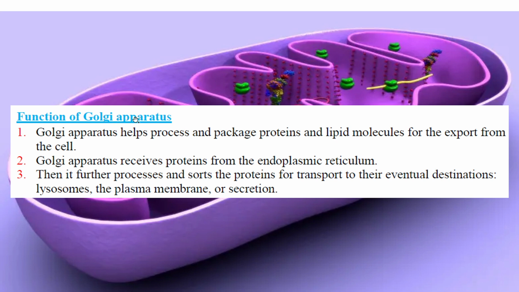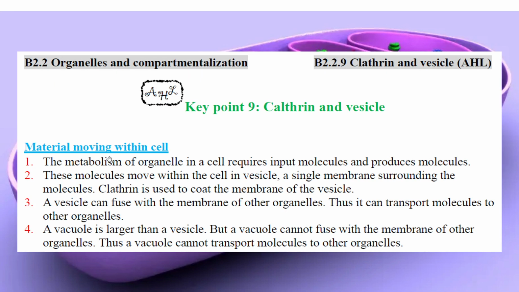The proteins produced by the bound ribosomes have to be further processed and packaged to be used outside the cell or used by the lysosome. So it's a further operation to mature: make the protein mature, make the lipid mature. So after the ribosome produces the protein, it goes to the Golgi apparatus, and after the operation, it is secreted out or it is delivered to the lysosome.